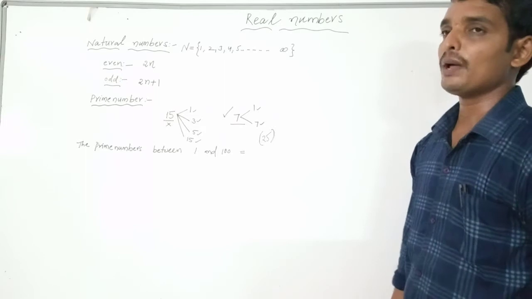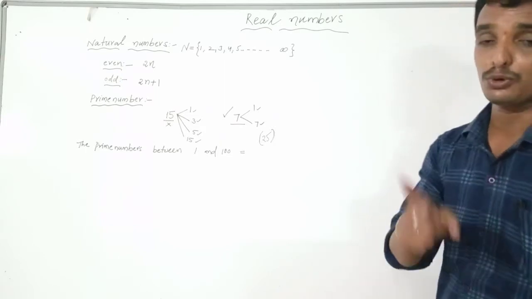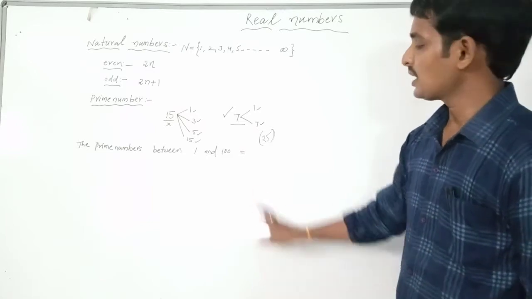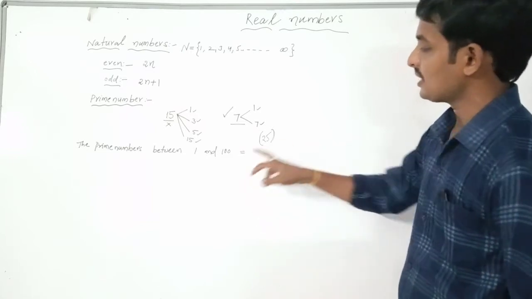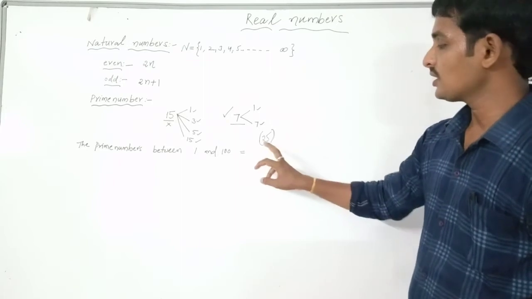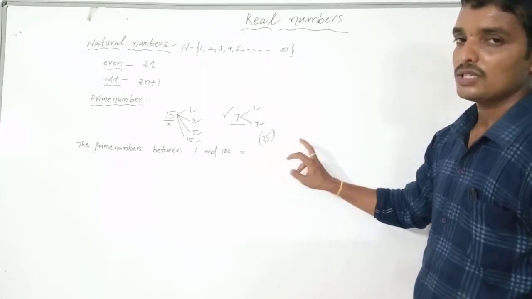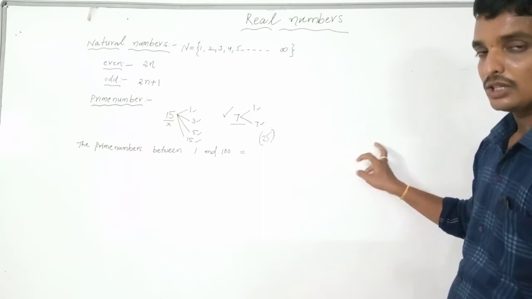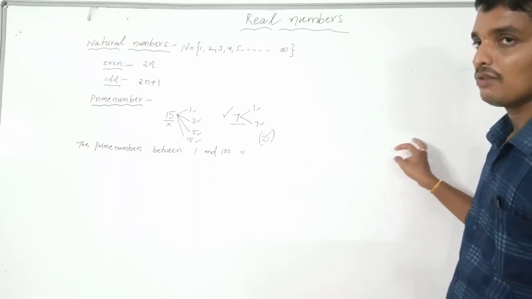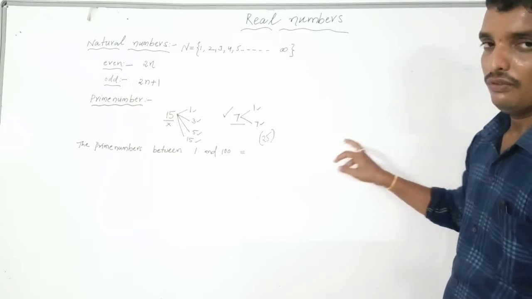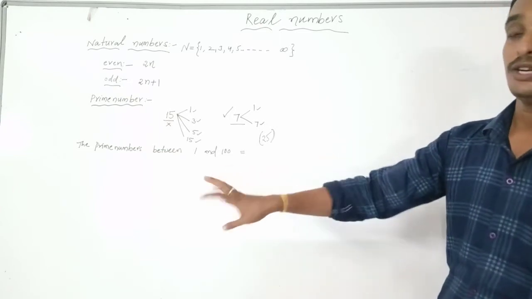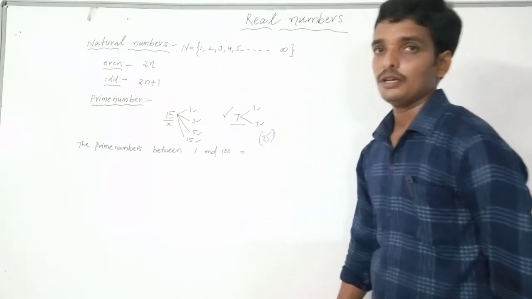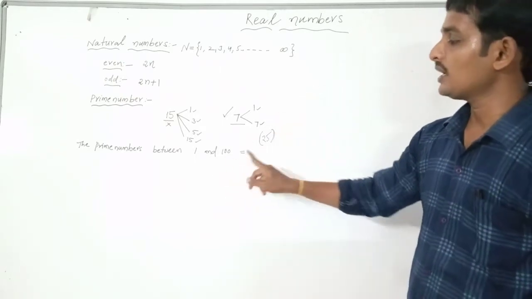So every prime number is an odd number except 2. 2 is an even number, so the remaining prime numbers are odd numbers. They are 2, 3, 5, 7, 11, 13, 17, 19, 23, 29, 31, 37, 41, 43, 53 and so on. I told you up to 53, so you can write the remaining numbers. So the prime numbers between 1 and 100 are 25.